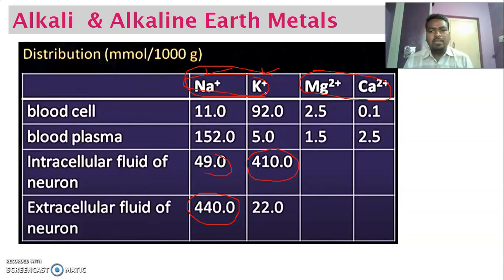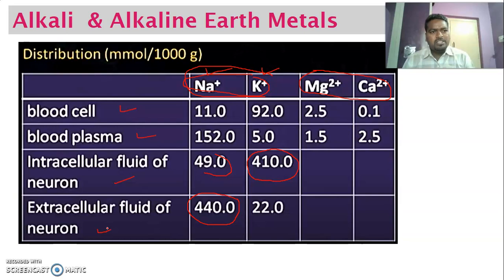This table gives the distribution of sodium, potassium, magnesium and calcium in various parts of the human body, that is blood cell, blood plasma, intracellular fluid and extracellular fluid. One of the beautiful functions of sodium and potassium is that they help in transporting nervous signals from one region to the brain.